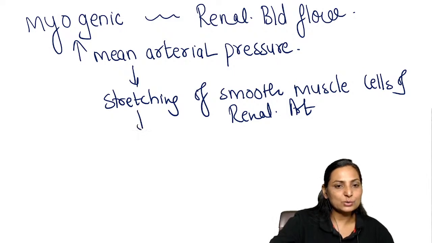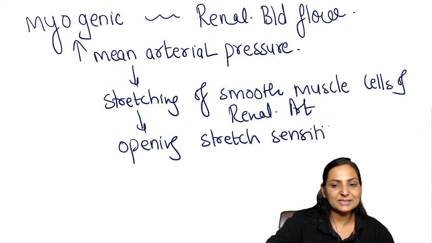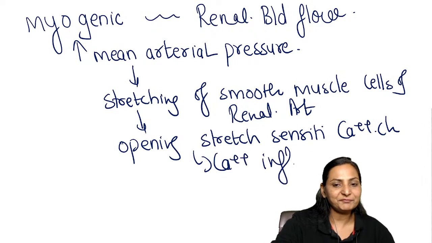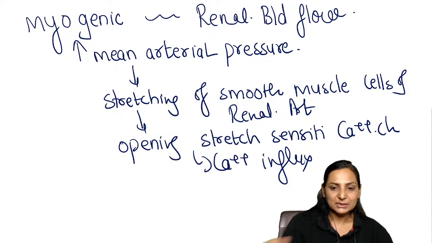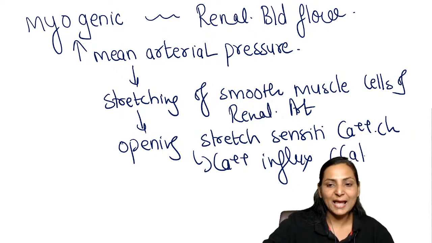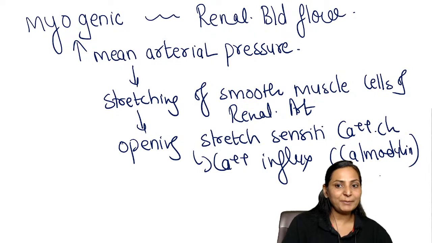This stretching is going to cause the opening of the stretch sensitive calcium channels, which is going to result in calcium influx. Now, once there is calcium influx, what will happen? This calcium will bind to calmodulin, isn't it? There will be the calcium calmodulin complex.